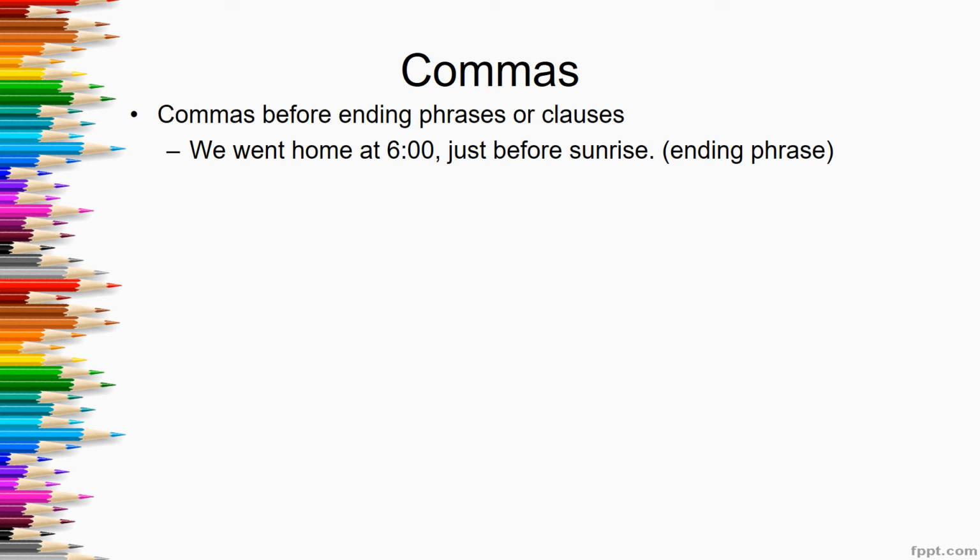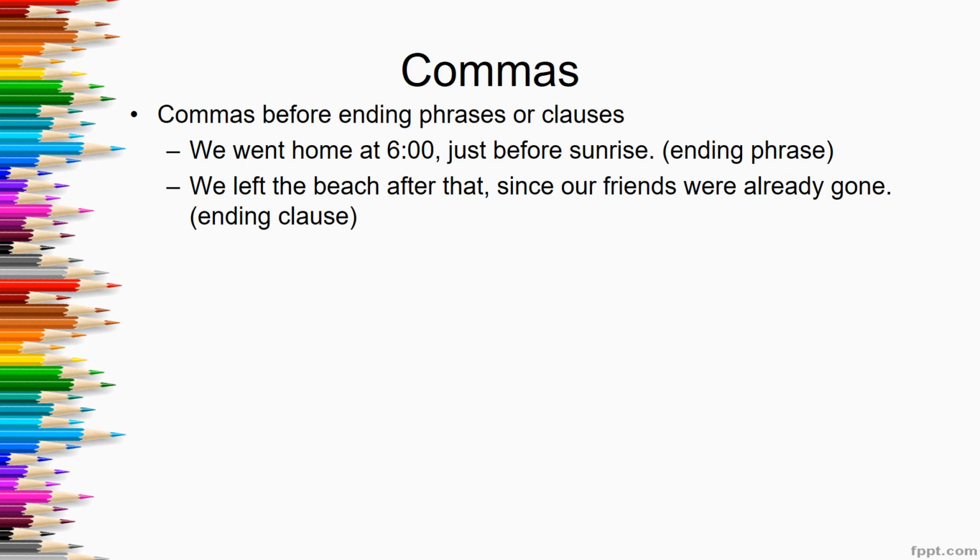That phrase, just before sunrise, is an ending phrase. It comes after the main sentence, which is we went home at 6 o'clock. Look at the second example. We left the beach after that, since our friends were already gone. Since our friends were already gone is an ending clause. It's an ending clause because if I took off since, our friends were already gone is a complete sentence. But when I add the word since, it makes it an ending clause.